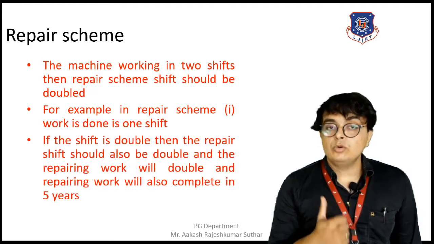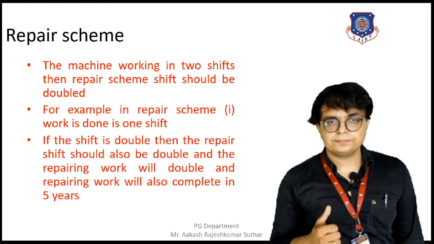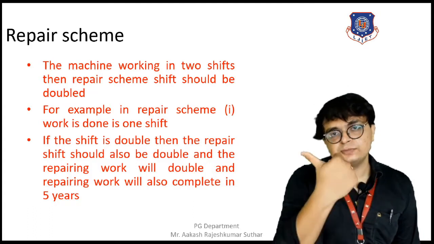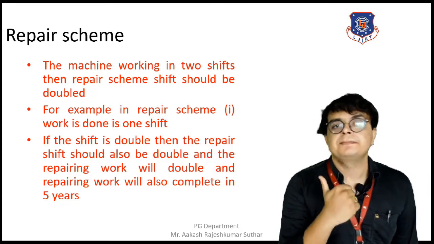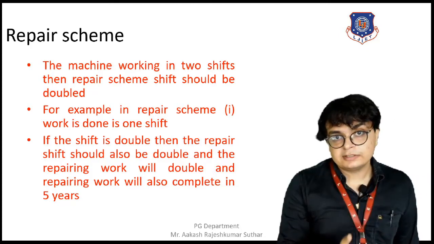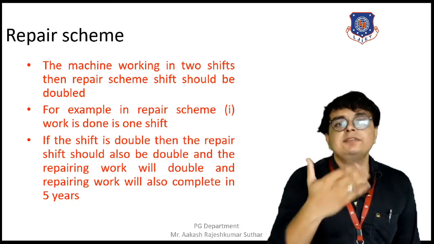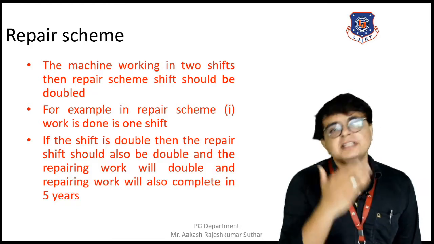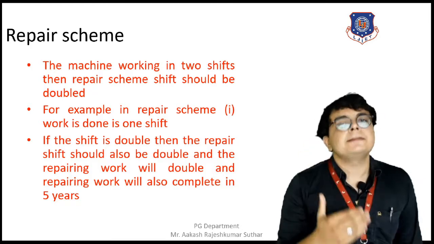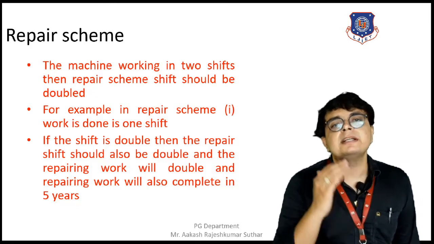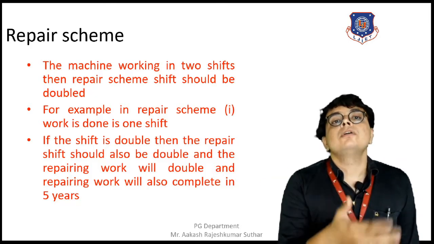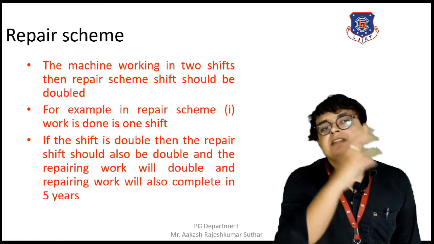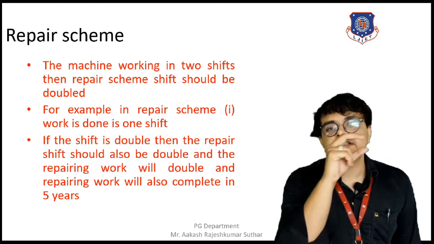Now taking an example of repairing scheme number 2, where 6 years is being taken for the completion of this repairing scheme. That was only for the single shift machine, but if the machine is being utilized twice in 24 hours, then obviously there will be a modification in that cycle time, and ultimately the repairing scheme will be completed within half the time of shift 1. Shift 1 means single shift. For single shift, the repairing scheme was having 6 years.